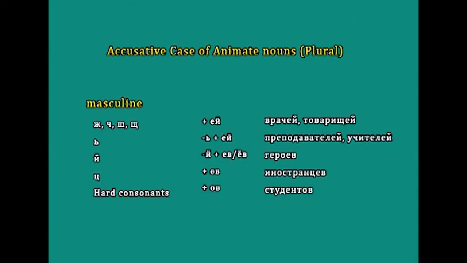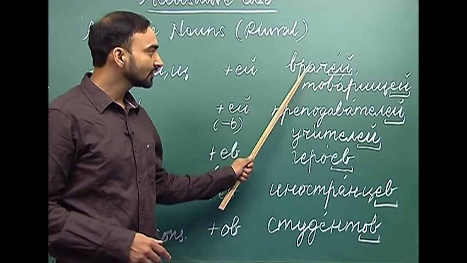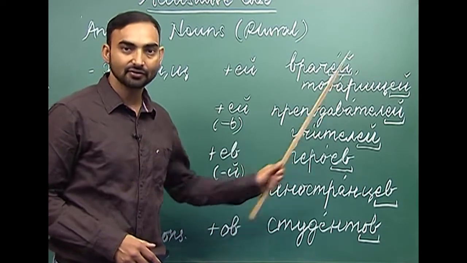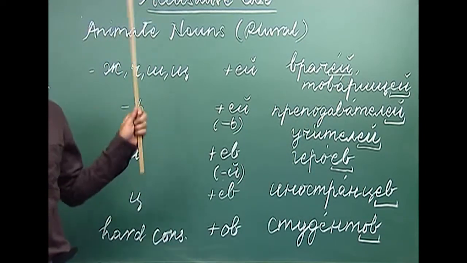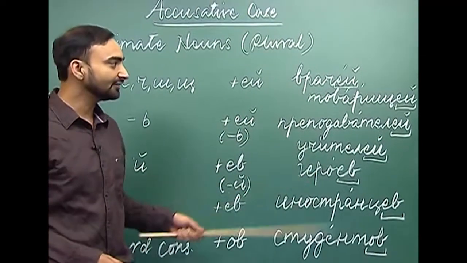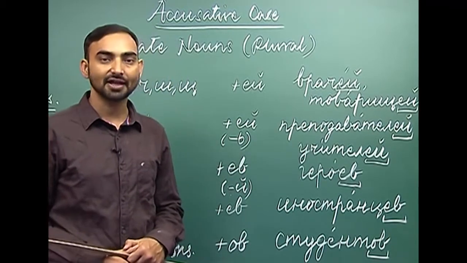Врач, as you can see, ends with ч, which is here. So, what do we do to make its accusative case? We add ей, and е краткое, so it becomes врачей. Врачей is the accusative case form of the noun врач. Similarly, let us take another noun, товарищ. What is товарищ? Товарищ is friend.